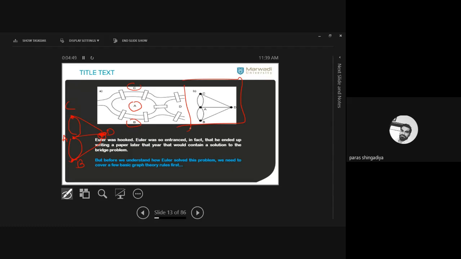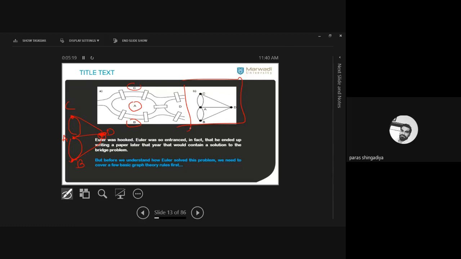And now you just check this graph. You just move on this graph. You start with one of the vertices, and you create a closed walk which covers every edge exactly one time. If it is possible, then this problem has a solution. Okay, if it is possible in the graph, can we create such a closed walk which covers every edge exactly one time? If it is possible in the graph, then it is possible for this problem also.